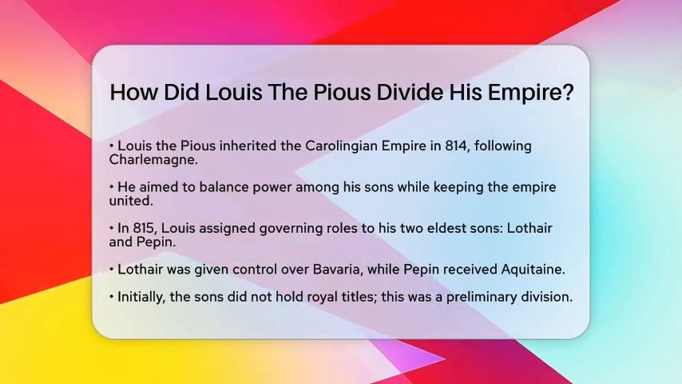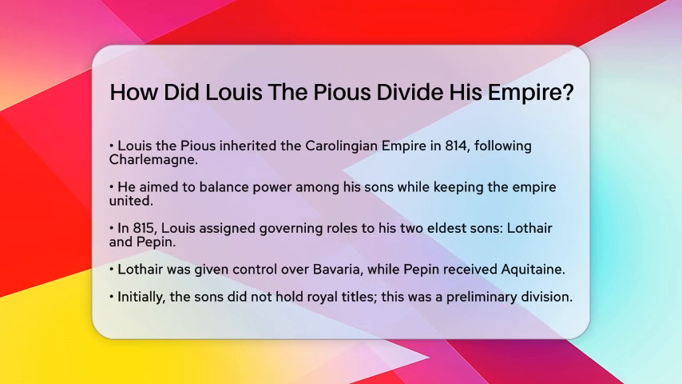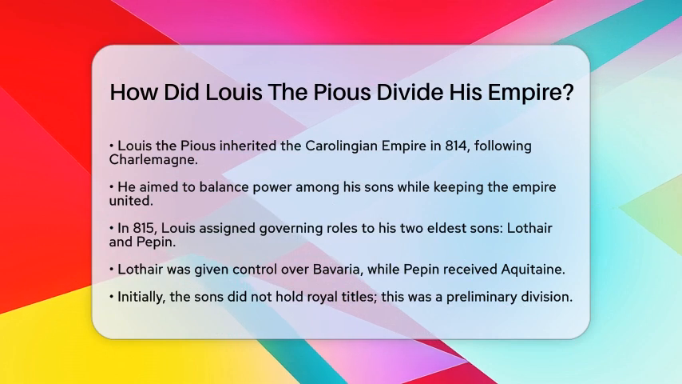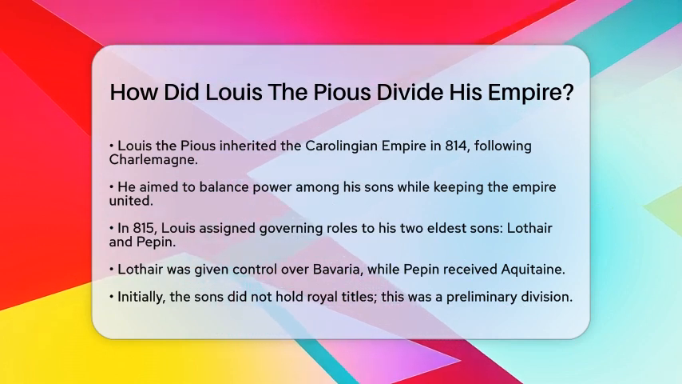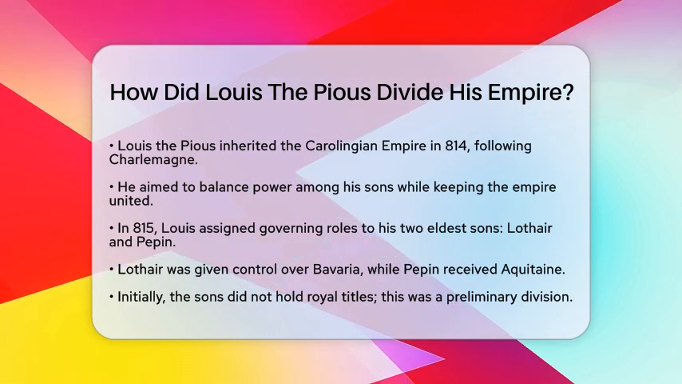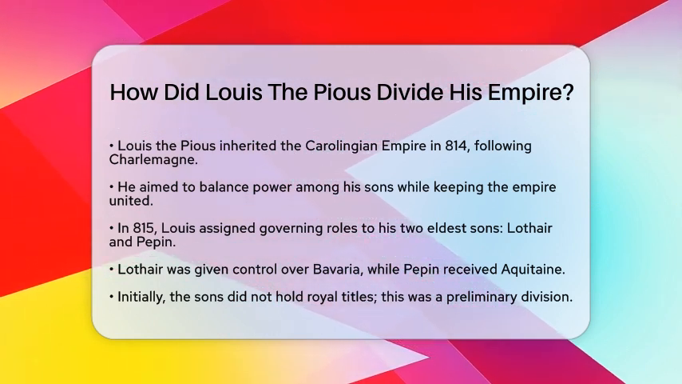In the year 815, Louis took a significant step by assigning governing roles to his two eldest sons. Lothair received control over Bavaria, while Pepin was given Aquitaine. Interestingly, they did not hold royal titles at this point. This was just the beginning of a more formal division of the empire.